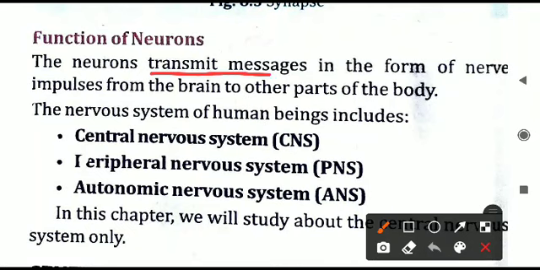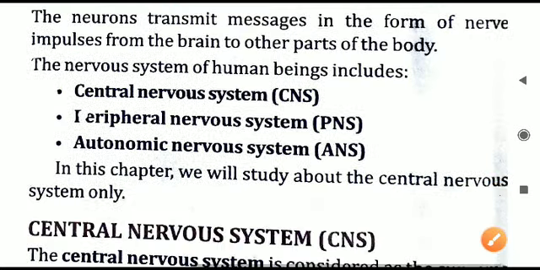The neuron performs a particular function called transmitting messages. Transmit means it transfers or conducts the messages in the body. These messages are in the form of nerve impulses and they travel from the brain to other parts of the body. So this is what is called the function of neurons.